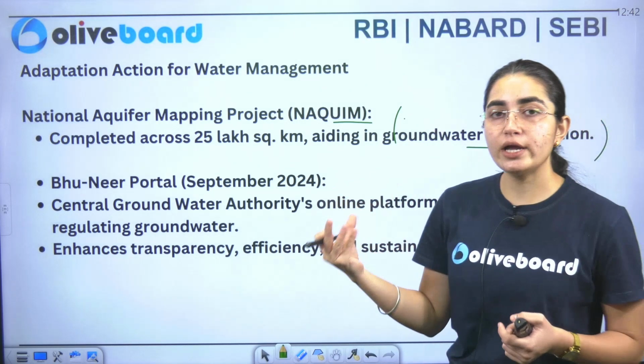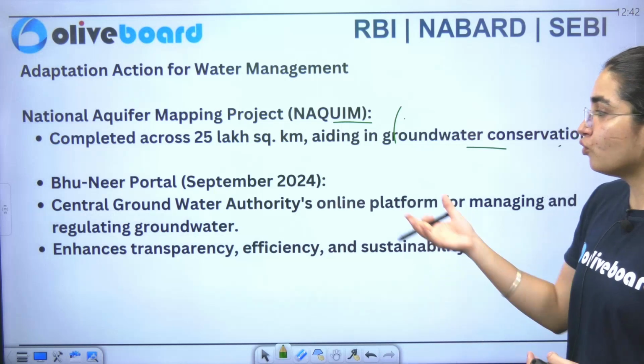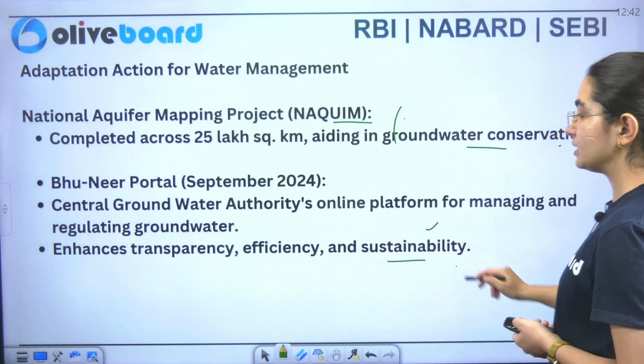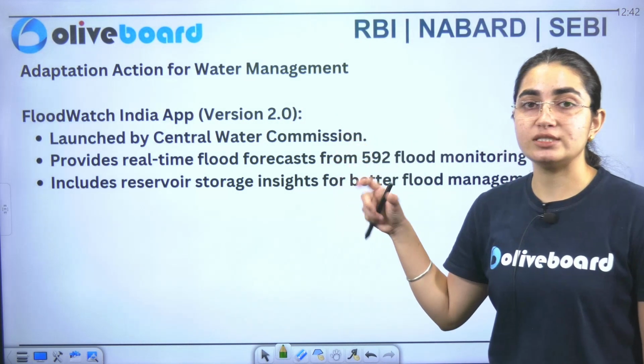Bhu means your soil, Neer somewhere or another is referred to as water. So Bhu Neer is specifically, we are specifically focusing here that we need to enhance the transparency as well as efficiency as well as sustainability also here. Now Flood Watch India app, which has a version 2.0. So Flood Watch India app says what?